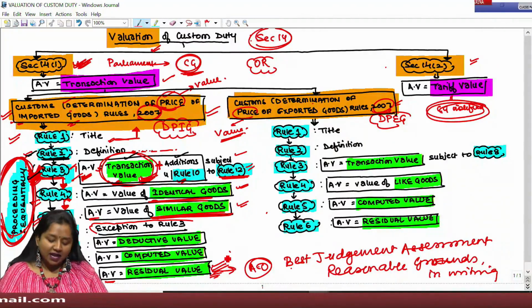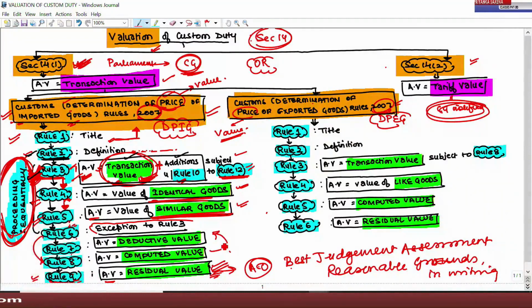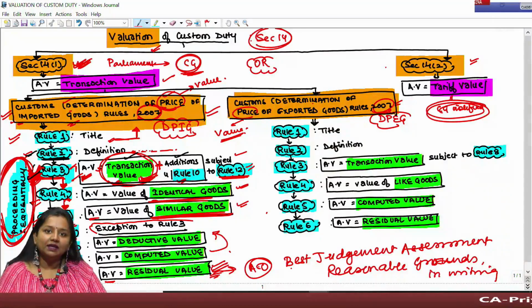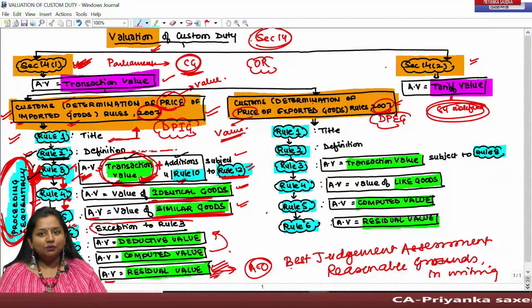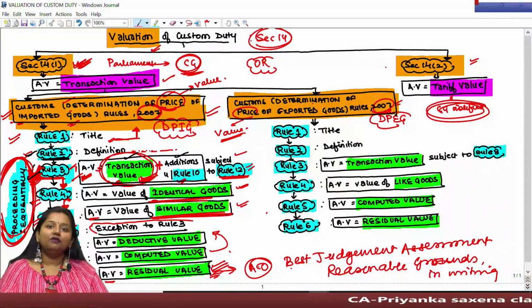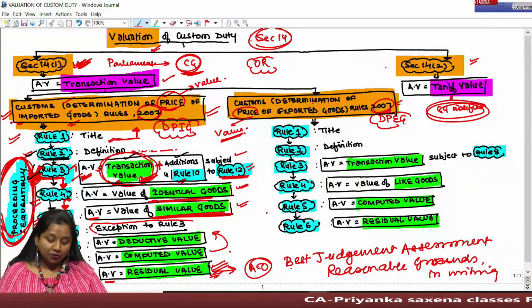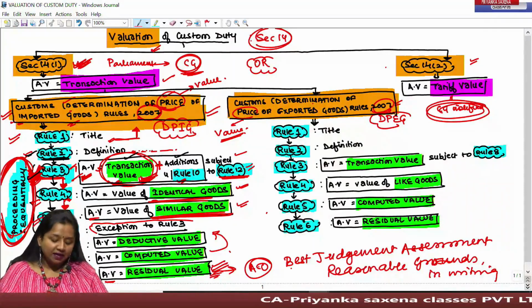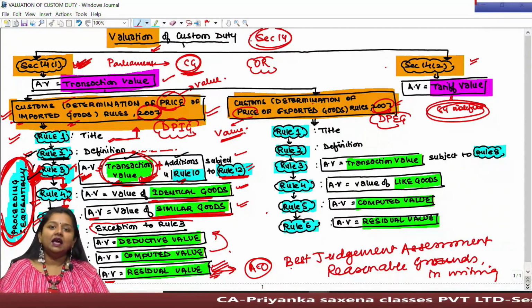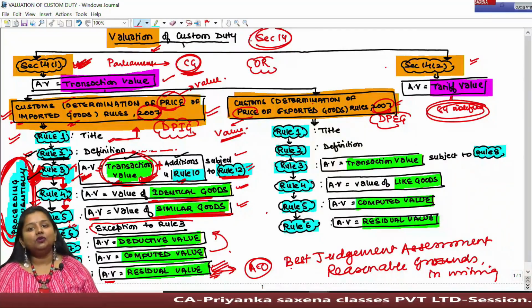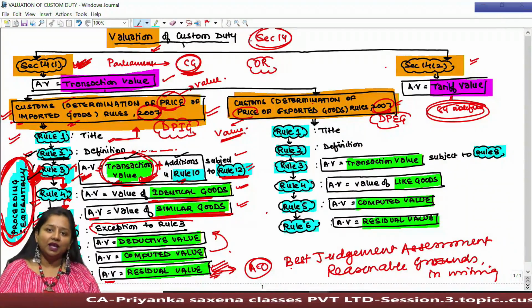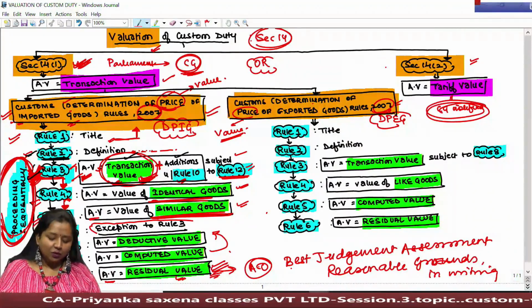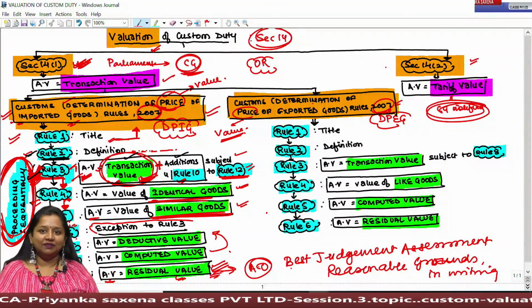However, if Rule 8 cannot be applied, then you can vice versa move to Rule 7, wherein importers shall be liable to sell such goods in the Indian market within 90 days from their importation, out of which all the post-importation expenses shall be deducted for determining the assessable value at the Indian port. But if both these rules cannot be applied, then by proceeding sequentially under Rule 9, the assessing officer shall have the power to apply his best judgment on reasonable grounds given in writing for determining such value, which is known as residual value, which shall be taken as your assessable value.